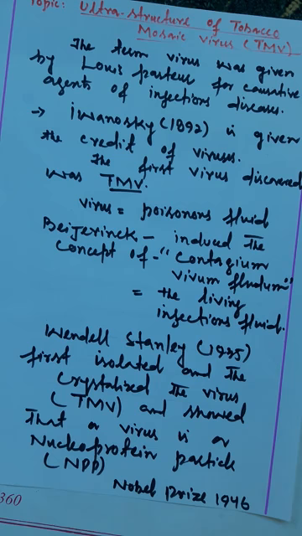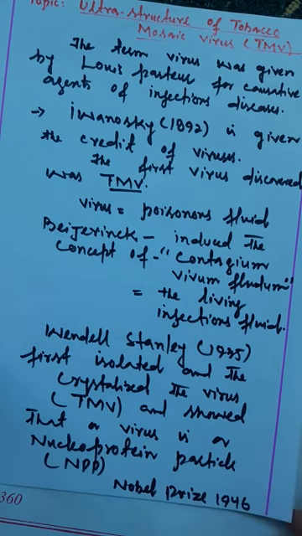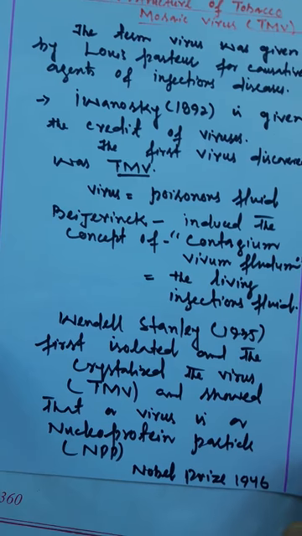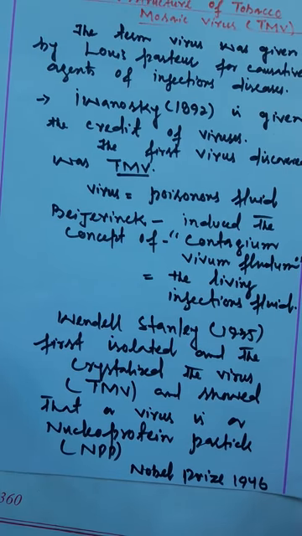Now we will come to the point. First, remember this: the virus was first discovered by Ivanovsky. The term virus was coined by Louis Pasteur. Another point, Beijerinck introduced the concept of contagium vivum fluidum for the viruses, meaning the living infectious fluid. And the first virus discovered is TMV, and its structure was first revealed by Stanley in 1935.